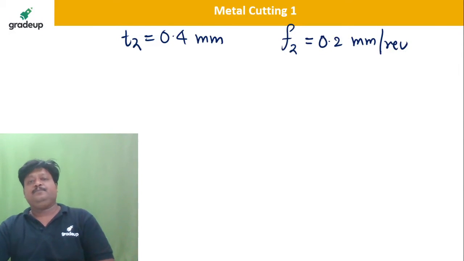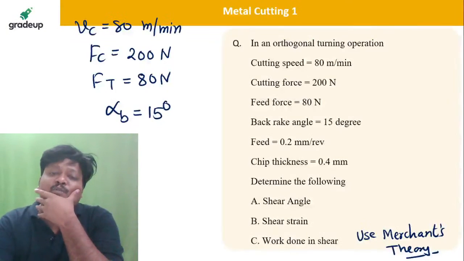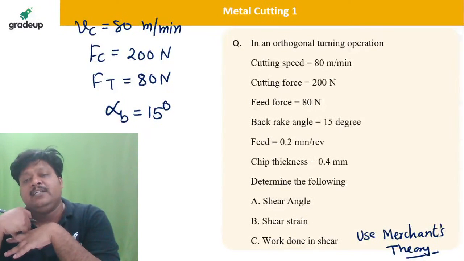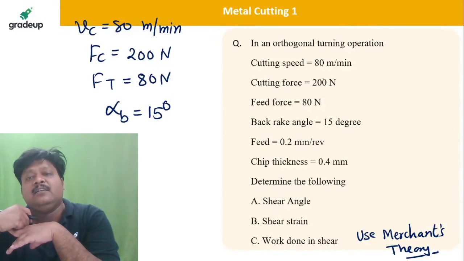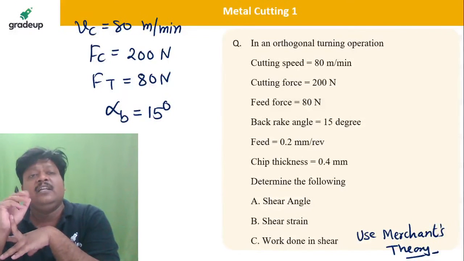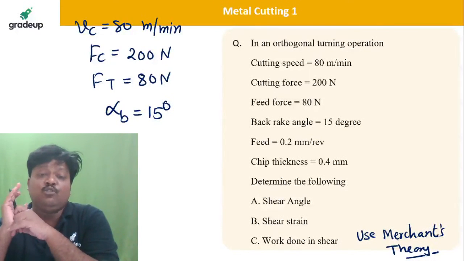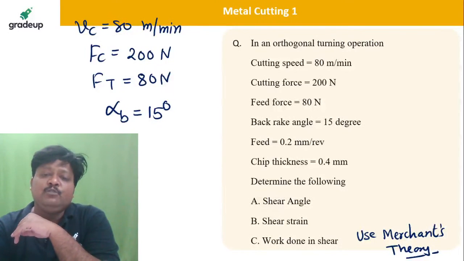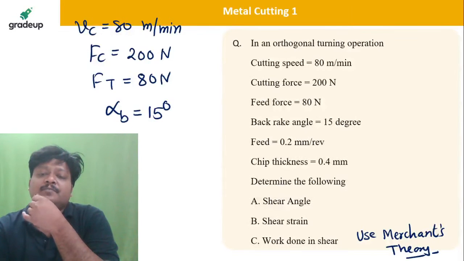Now, for the calculation of the shear angle that they are asking, definitely t1 is not given, so that we could calculate the chip thickness ratio r. Here again the flow velocity, that is chip velocity, is not given. Cutting velocity is given. If you take the ratio of flow velocity of the chip divided by cutting velocity, you definitely get the chip thickness ratio r. Yes or no? But here, by using the Merchant's theory, one thing we can definitely do: we can calculate tan of angle beta.